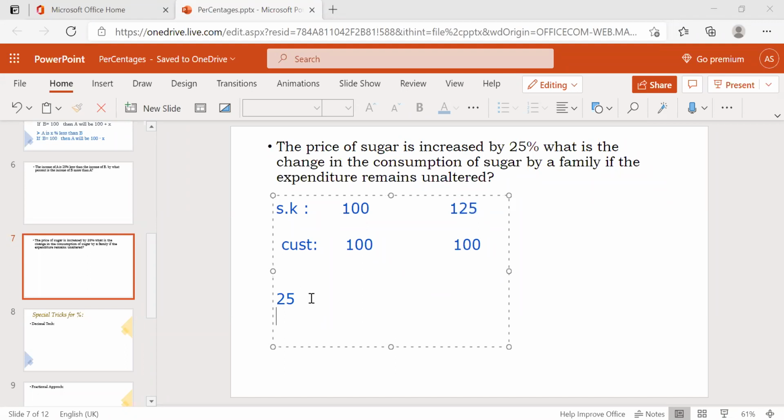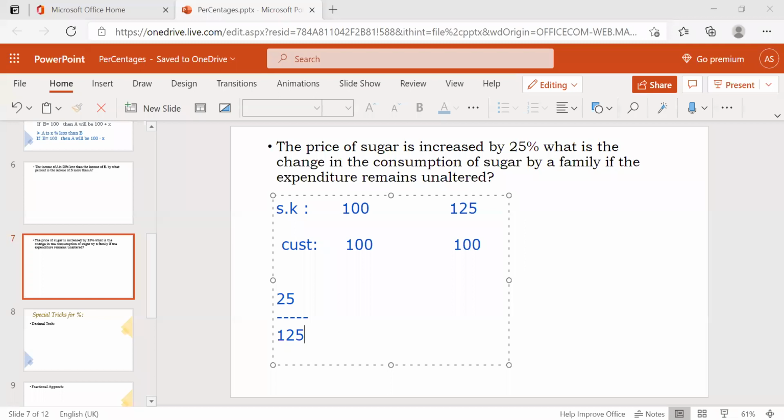Out of 125. So 25 rupees is what percentage of 125 rupees?